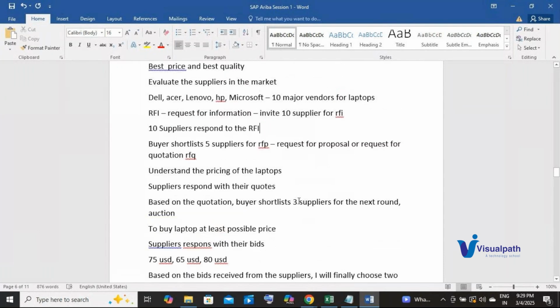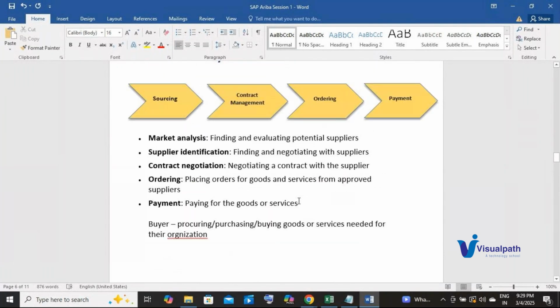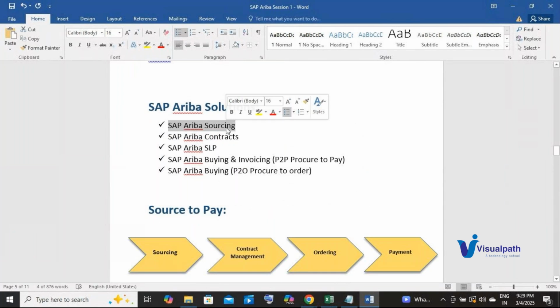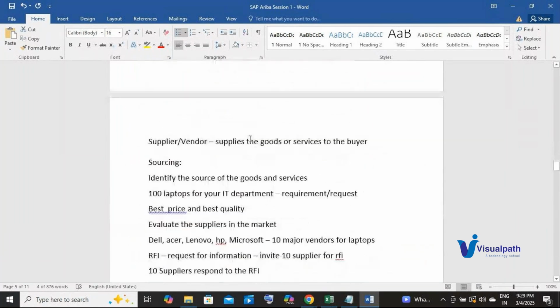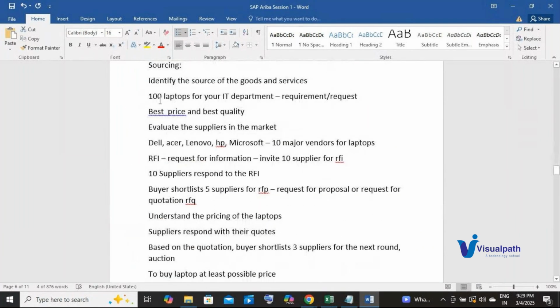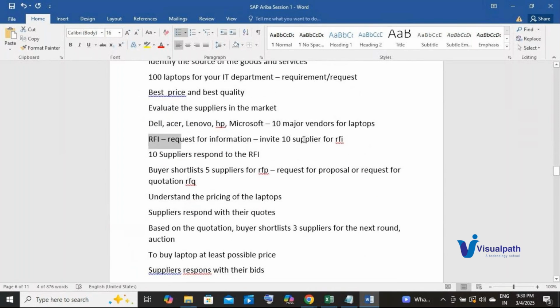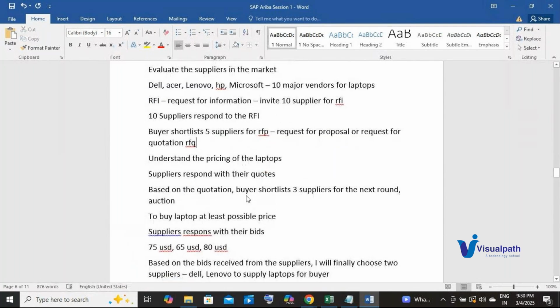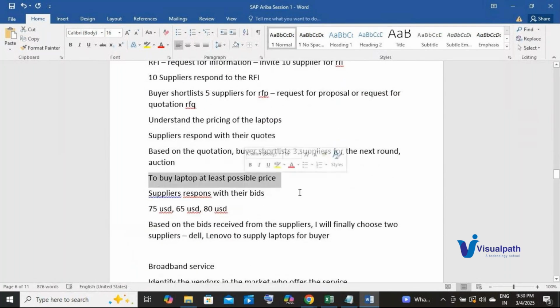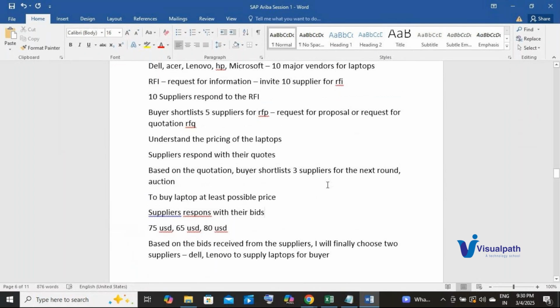But with SAP Ariba sourcing module, I can sit at my desk, I can use my team, and I can send the RFI, I can conduct RFP, I can conduct RFQ, I can conduct auction, all using my SAP Ariba sourcing application sitting at my desk. And I can also check and compare the bids digitally.